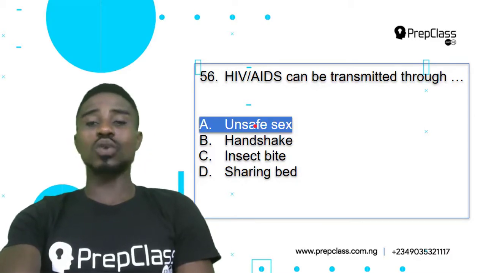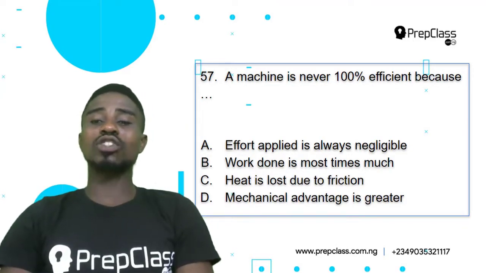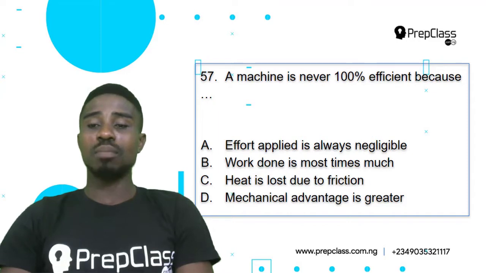Alright, let's look at the next question. Question 57. A machine is never 100% efficient because A. Effort applied is always negligible, B. Work done is most times much, C. Heat is lost due to friction, D. Mechanical advantage is greater. For us to carefully select the correct answer, we need to analyze all of the options and see which one best answers our question.